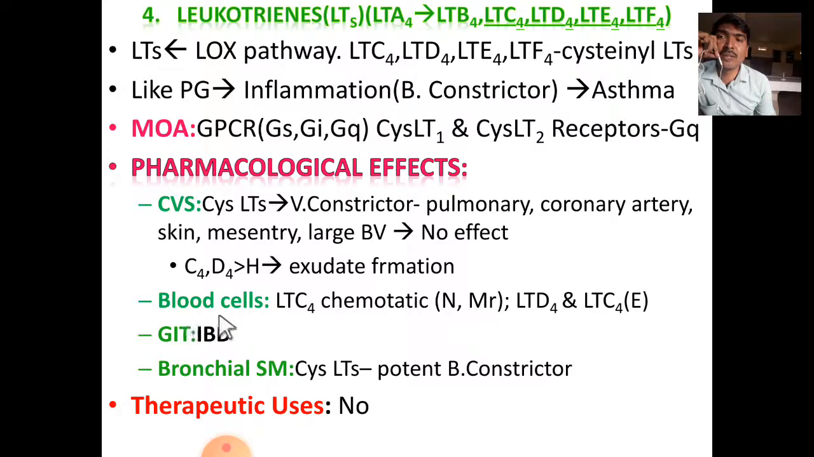So here, activity on blood cells: leukotriene C4 has chemotactic effect on neutrophils as well as macrophages, whereas leukotriene D4 and C4 have chemotactic effect on eosinophils. Activity on GIT, they have specific role in irritable bowel disease. Activity on bronchial smooth muscle, cysteinyl leukotrienes are potent bronchoconstrictors. Therapeutically, they have no effect.